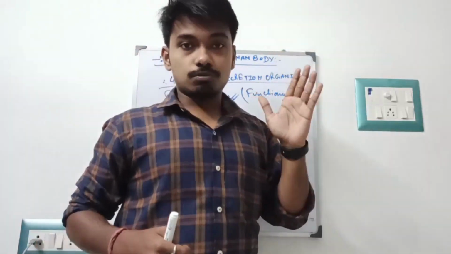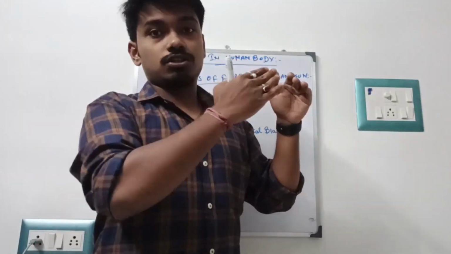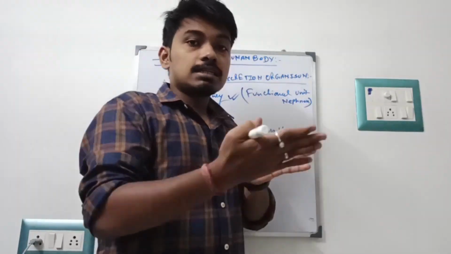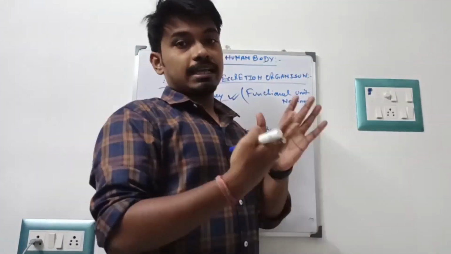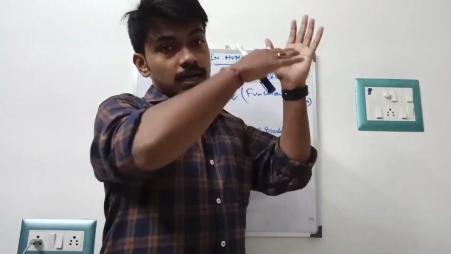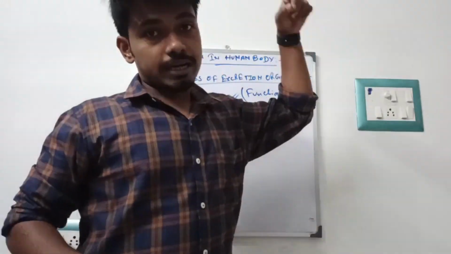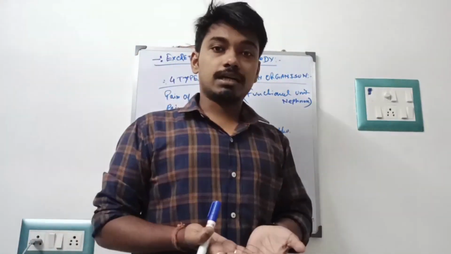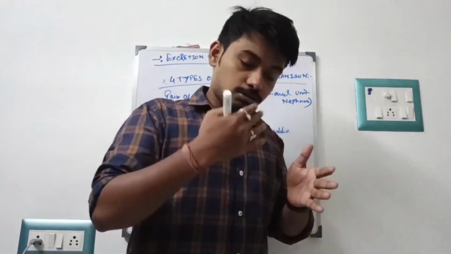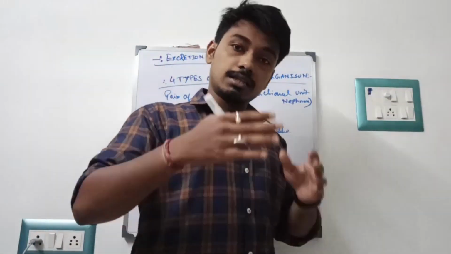PCT means proximal convoluted tubule. After that comes the loop of Henle, and after that the concentration of the urine is formed. It is then reabsorbed with the help of the DCT, the distal convoluted tubule, and ultimately it is collected in the collecting duct and then the collecting tubule. After that it drains into the calyx, into the urinary bladder, and is then passed out through the urethra in the form of urine.